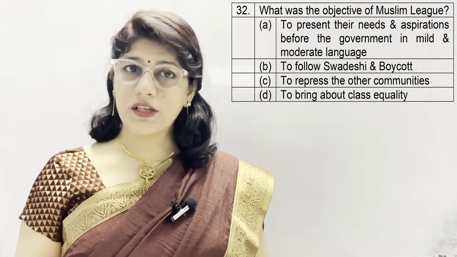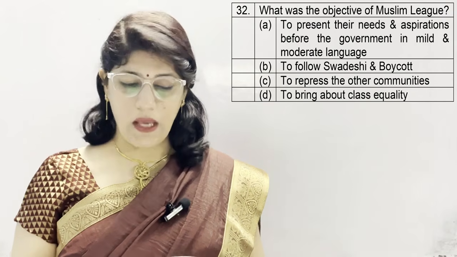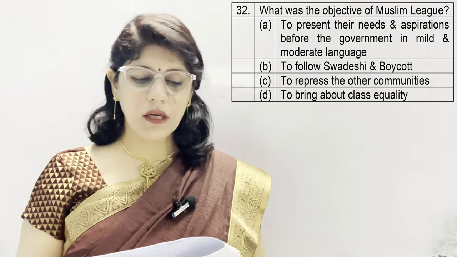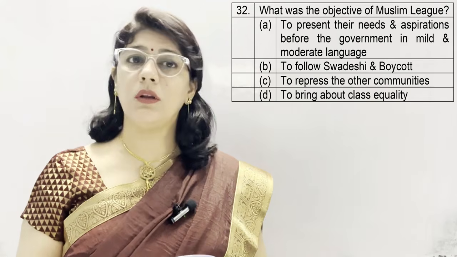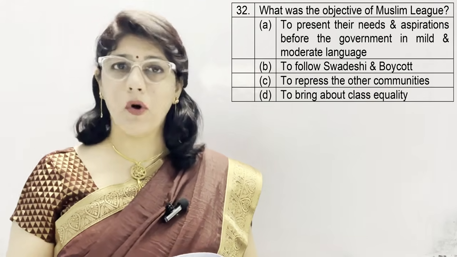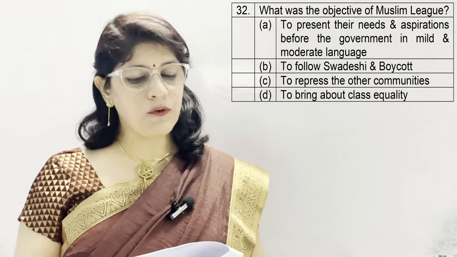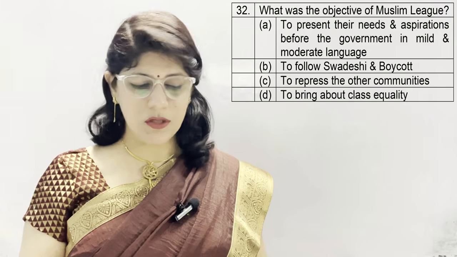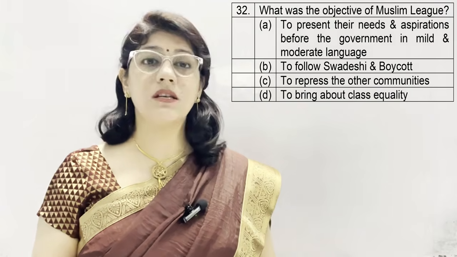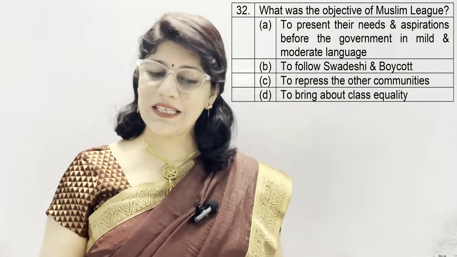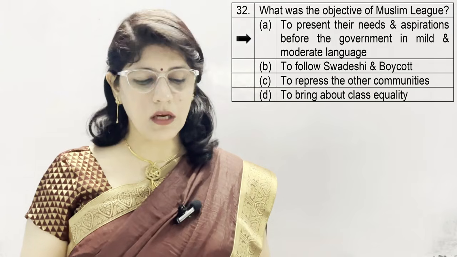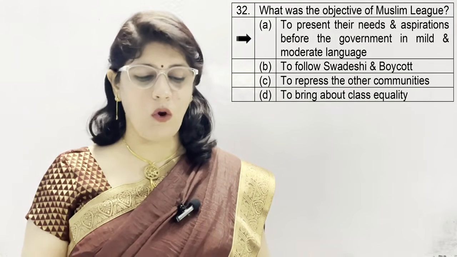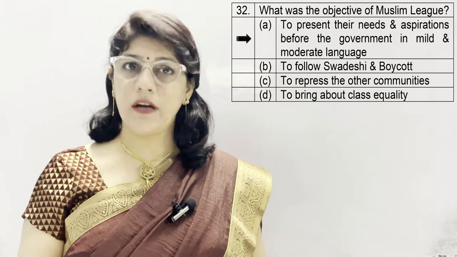Question number 32. What was the objective of Muslim League? A option, to present their needs and aspirations before the government in mild and moderate language. B, to follow Swadeshi and boycott. C, to repress the other communities. And D, to bring about class equality. And the correct option is A, to present their needs and aspirations before the government in mild and moderate language